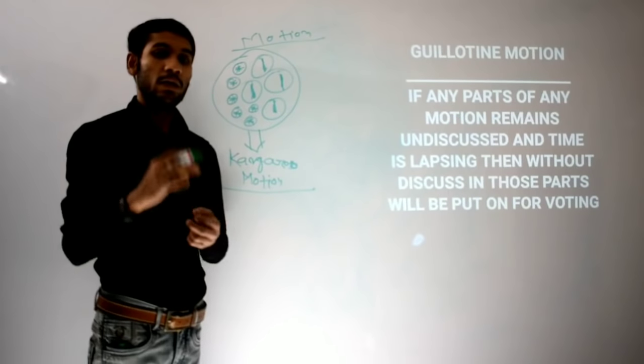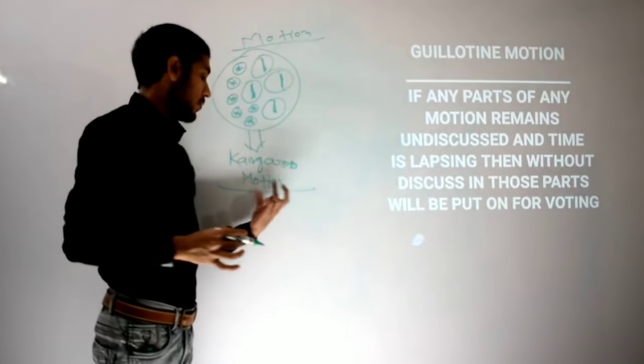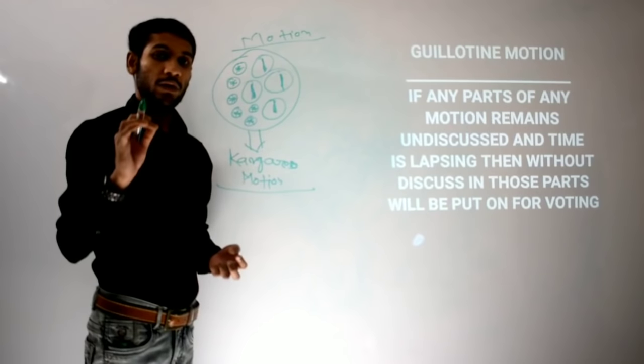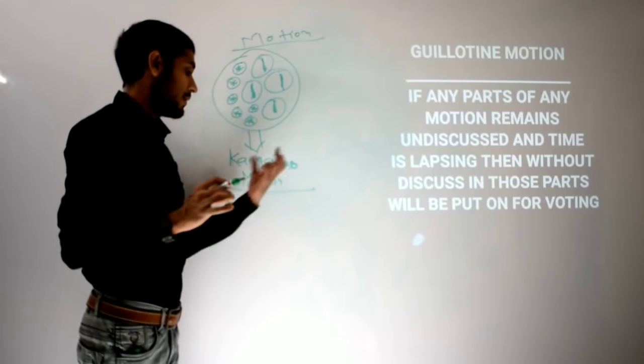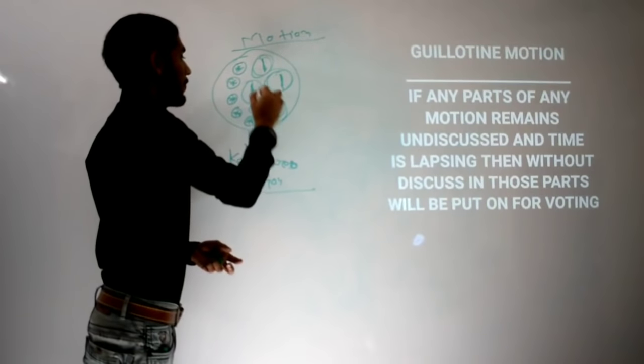So when no result is given and time is lapsing, a kangaroo closure motion is put up by any MP, and if the Speaker of Lok Sabha or the Chairman of Rajya Sabha grants permission, then only the major issues will be picked up from that motion.